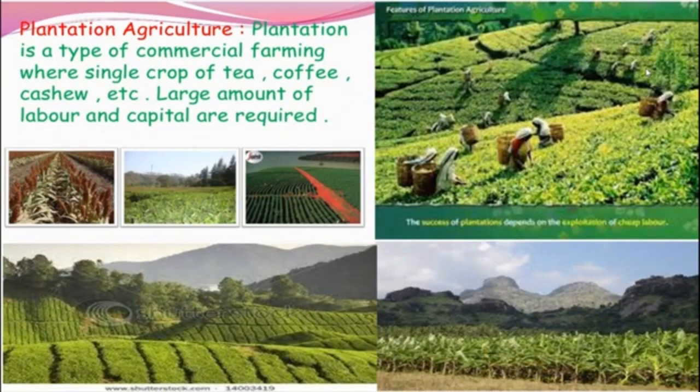So tea in Assam and North Bengal. Coffee in Karnataka. Karnataka means immediately if we say coffee, that Coorg region will come to our mind, isn't it? So coffee in Karnataka are some of the important plantation crops grown in these states. Okay, we will see the characteristics of plantation agriculture.